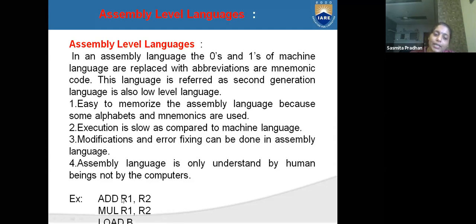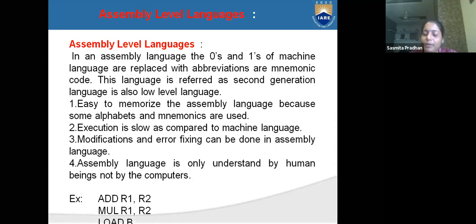If I write add r1 r2, it means add register 1 and register 2. Mul means multiply, add means add, load means load, store means store. We can understand this a little bit.